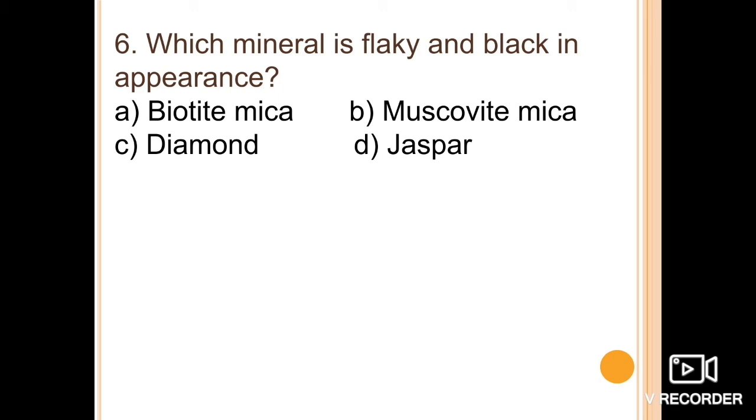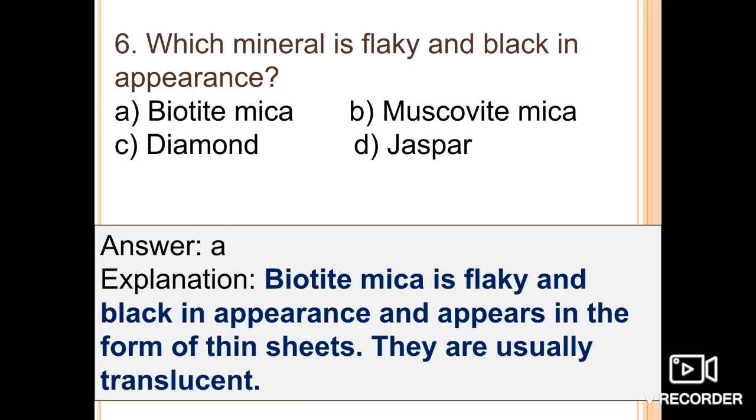But the question here is, which mineral is flaky and black in appearance? Biotite, muscovite mica, diamond, or jasper? So the correct option here is biotite. Biotite mica is flaky and black in appearance and appears in the form of thin sheets, and they are usually translucent. So the correct option here is option A, biotite mica.